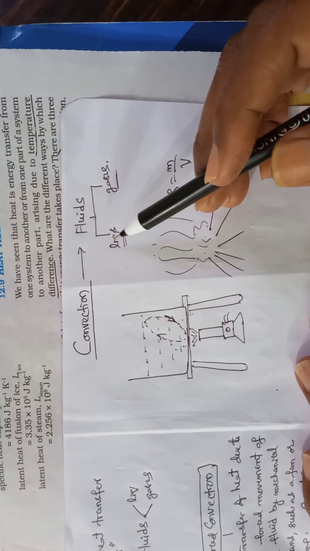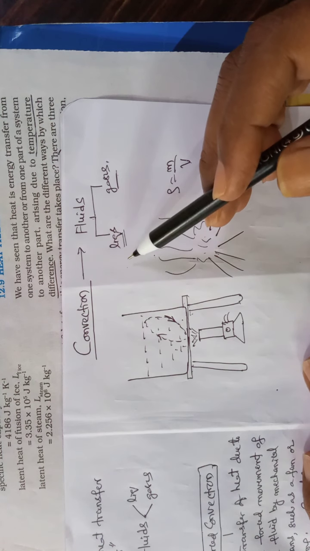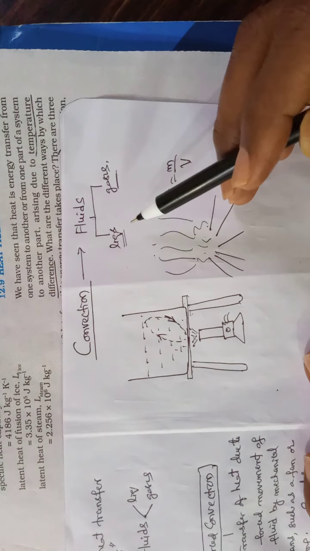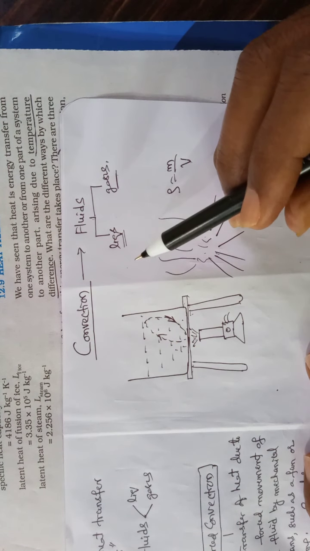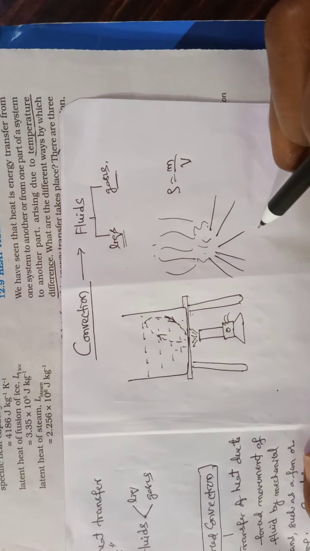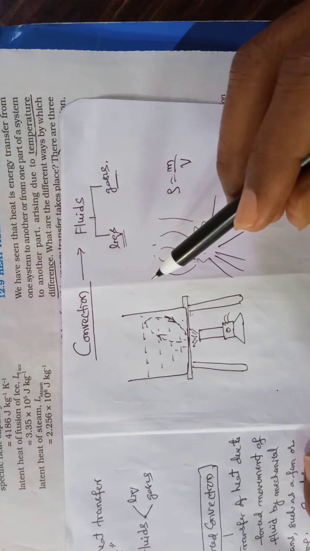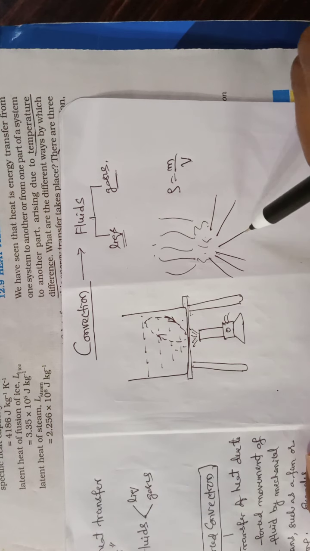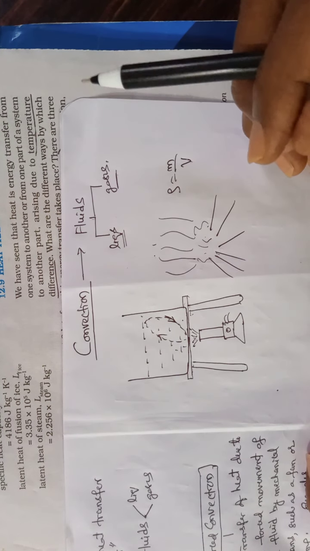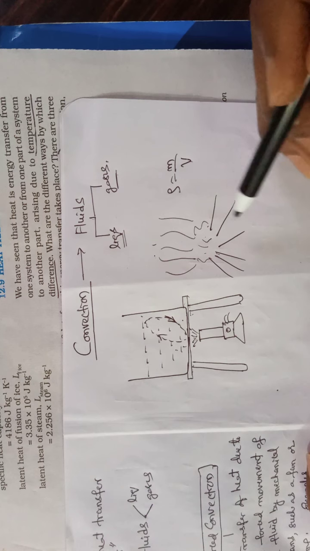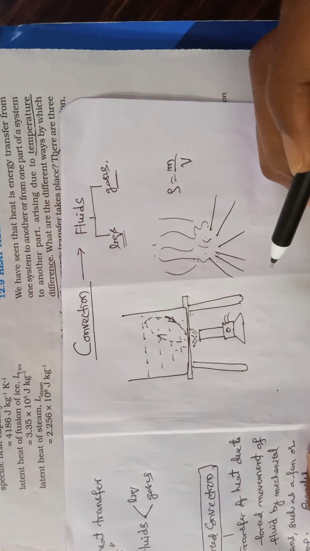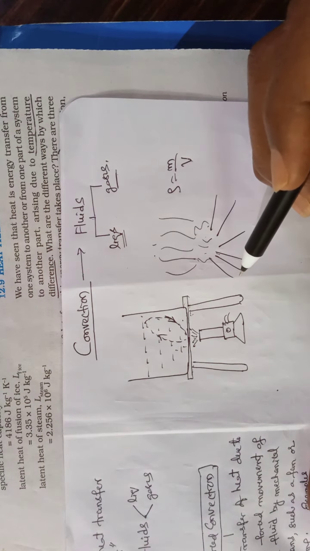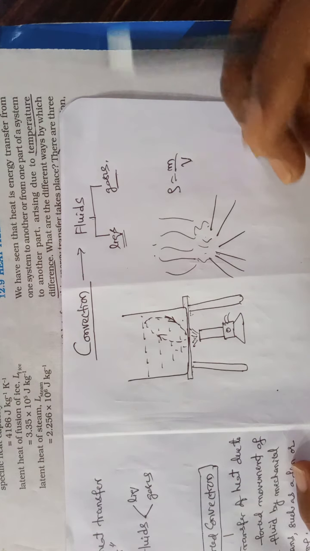After cooling down, it becomes denser, and the force of gravity brings it downward. Again absorbing heat energy, it goes upward. So in this way we find a cycle called the convection cycle. And here also the air molecules, by moving, are helping the heat transfer. That's why this is called convection.